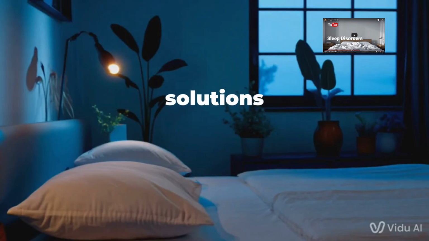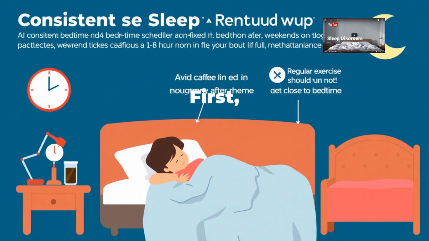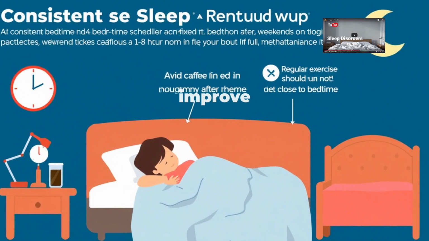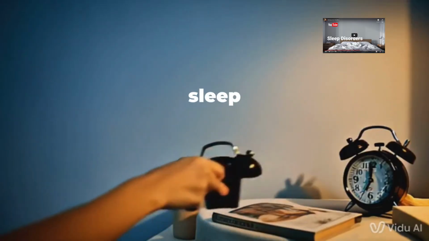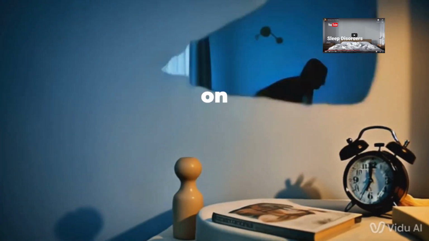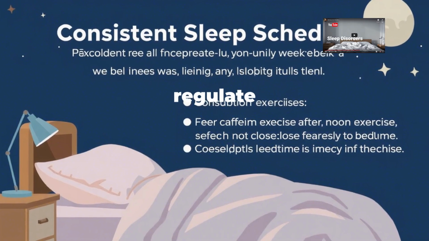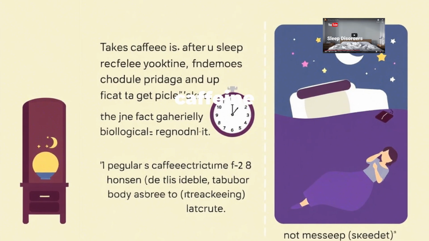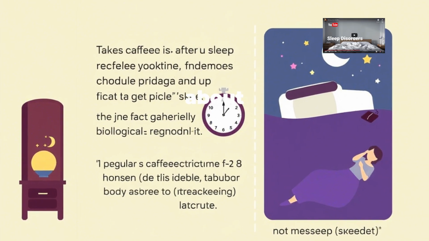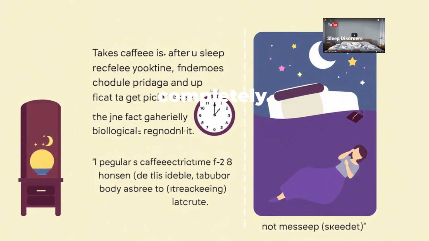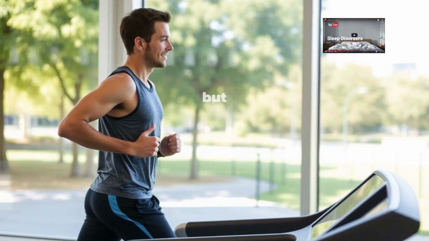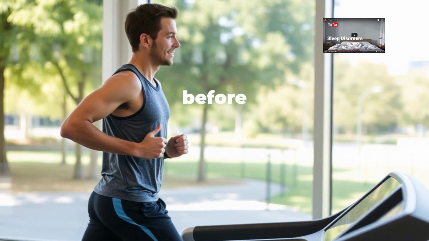Third, the latest solutions according to recent studies. First, adjusting daily habits to improve sleep quality. Set a regular sleep and wake time every day, even on weekends. This helps the body regulate its natural clock. Avoid caffeine after noon, as the body needs about 6 to 8 hours to get rid of it completely. Exercise regularly, but it's best not to exercise right before bed.